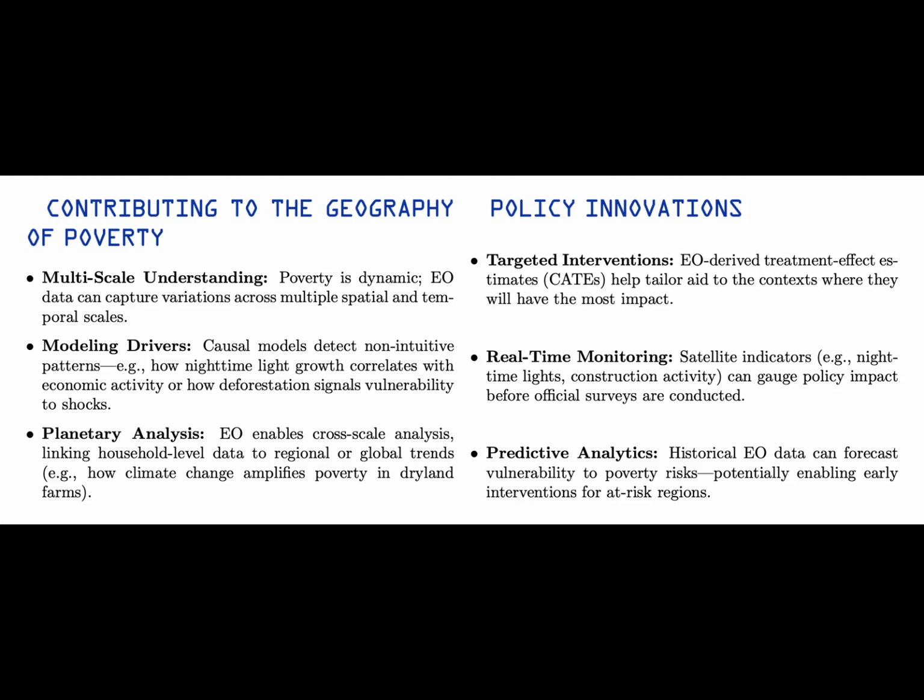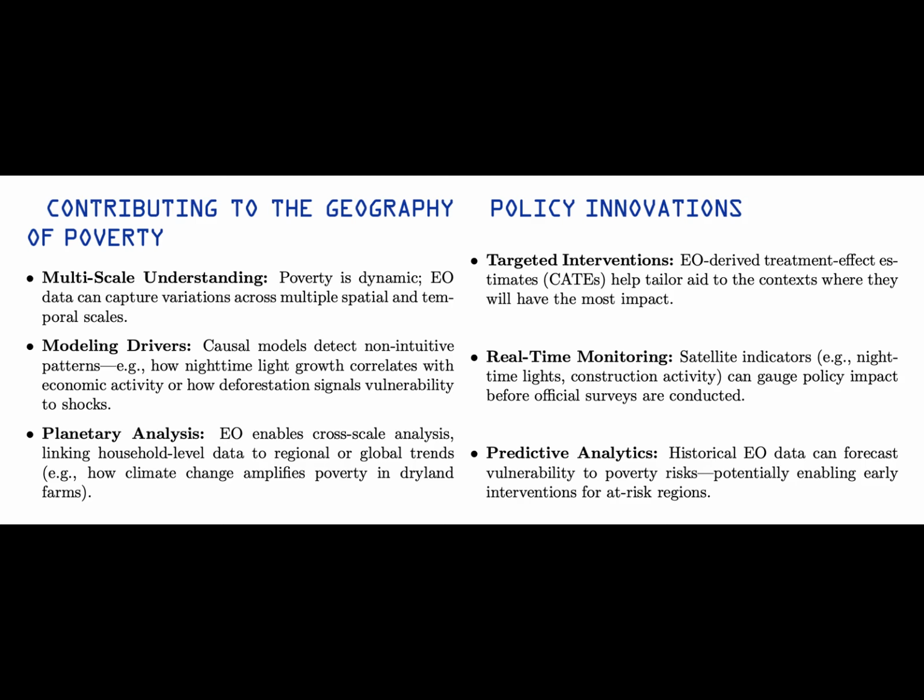Here's how it works. Satellite images as proxies. ML models extract features from satellite imagery, like roof materials, road density, or agricultural patterns, that correlate with poverty. For example, tin roofs versus thatch can indicate economic status, while vegetation indices signal crop yields.